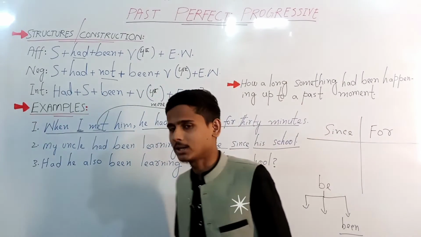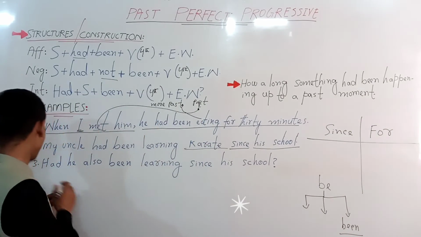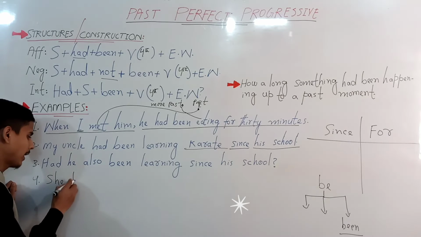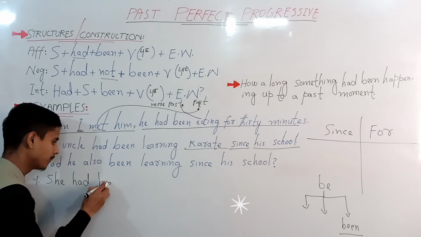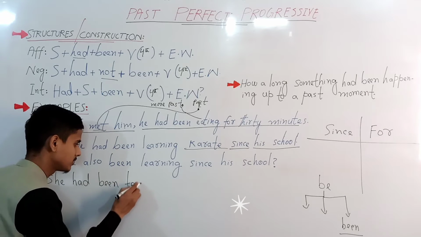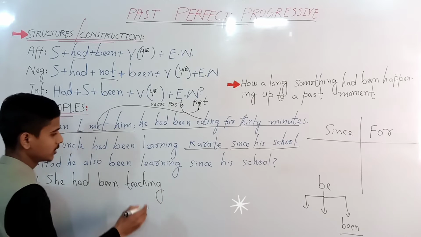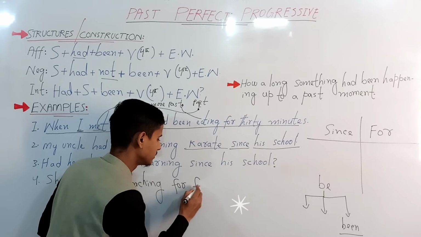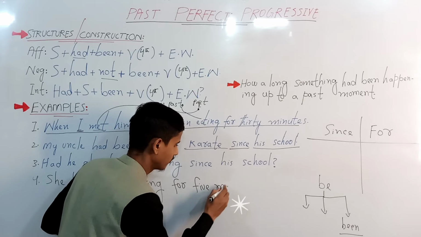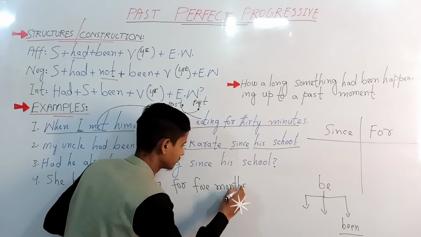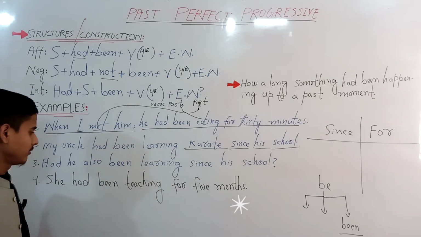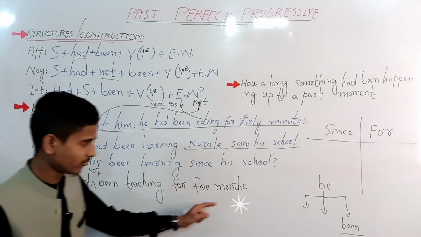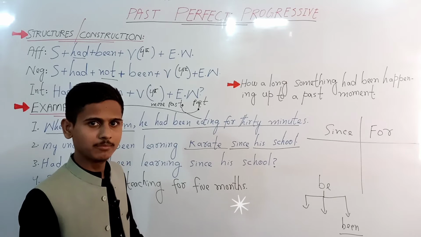I can write down one more affirmative example for you: She had been teaching for, let's say, 5 months. And if you add not here, she had not been teaching for 5 months, it becomes negative.